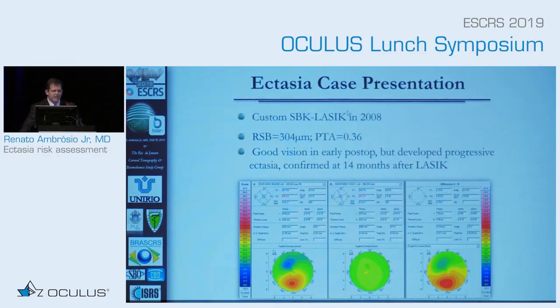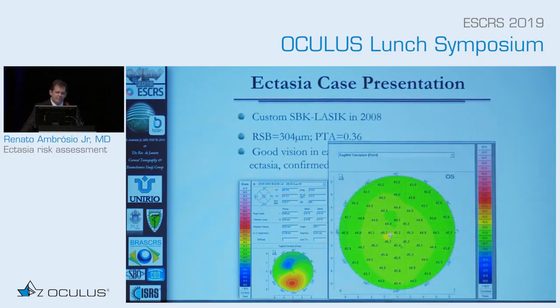In a case presentation like that, the patient had LASIK with a very thin flap. PTA was lower than 0.4, as Marconi Santiago published. Residual stromal bed was higher than 300, the patient had good vision but had ectasia confirmed a few months after surgery. And when we see a patient like that, this yellow little thing here on the Steve Klyce absolute scale, a lot of people would say, this is pathognomonic of keratoconus, you never had LASIK in this case.